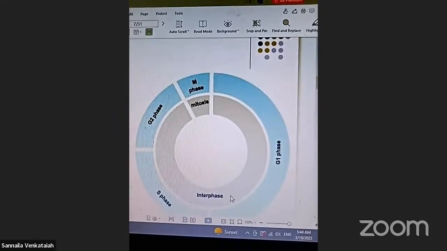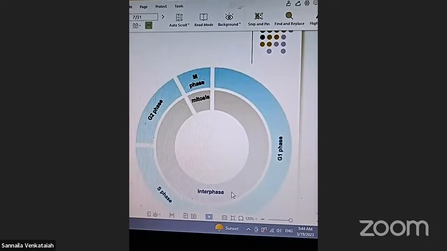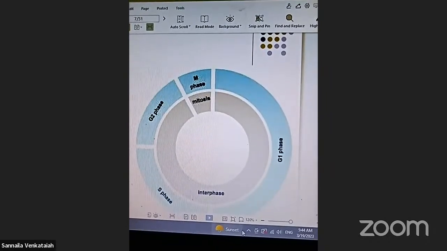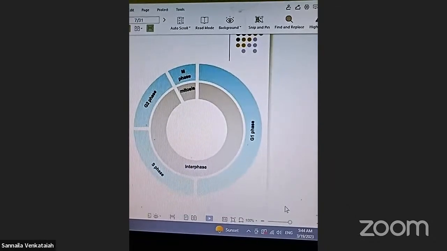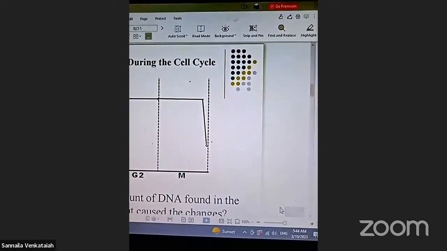The phases are generated by a combination of cell signals.